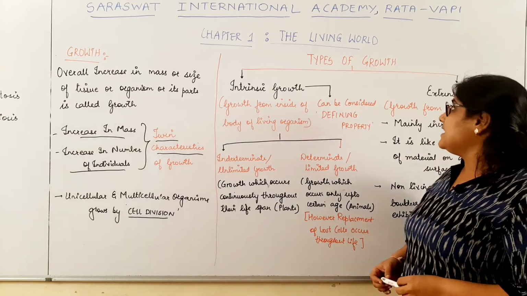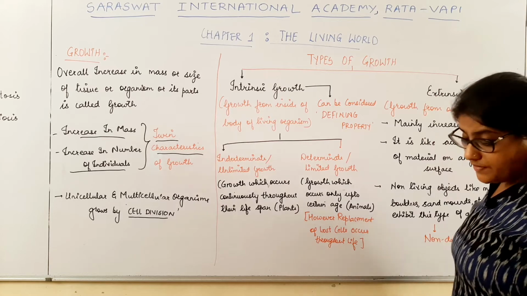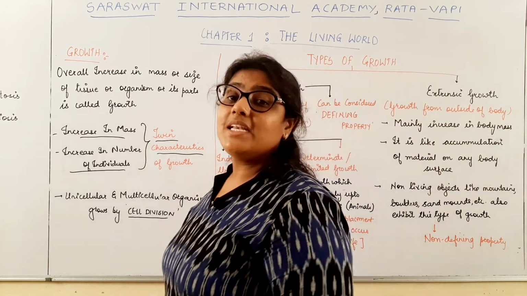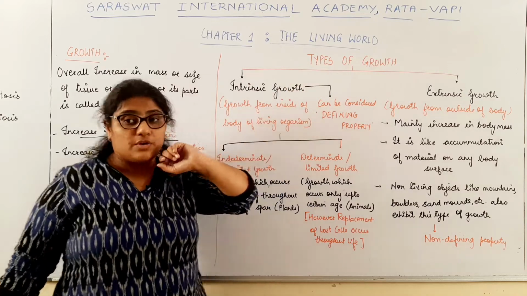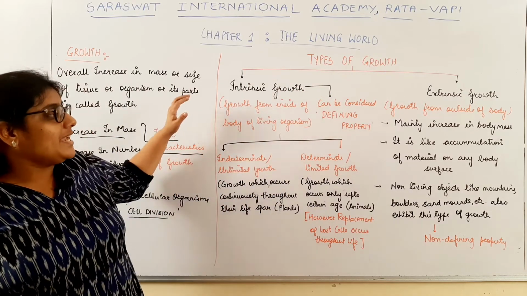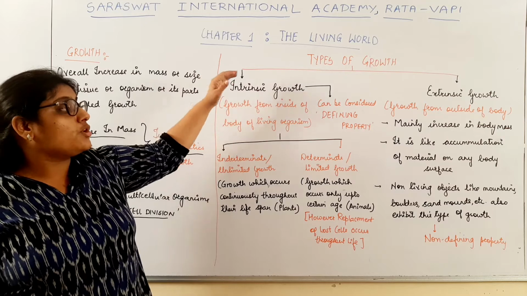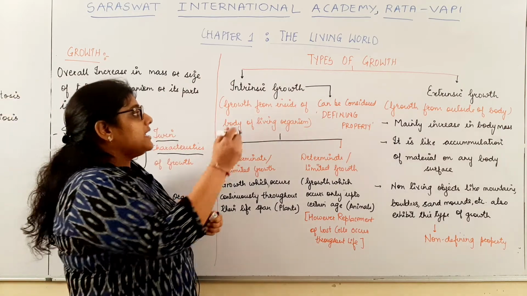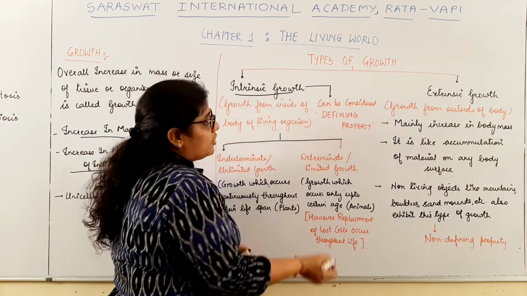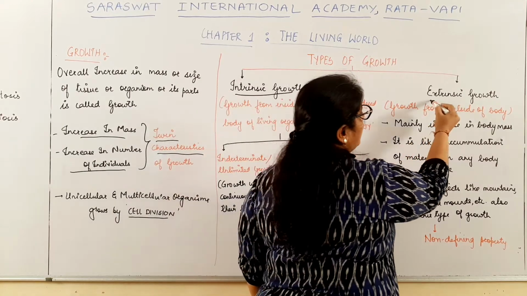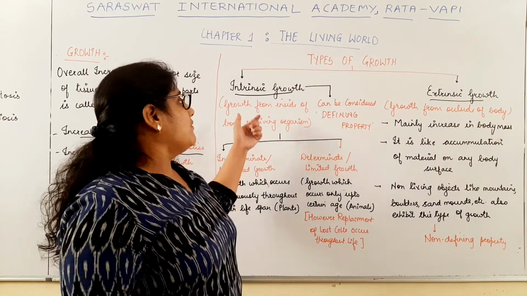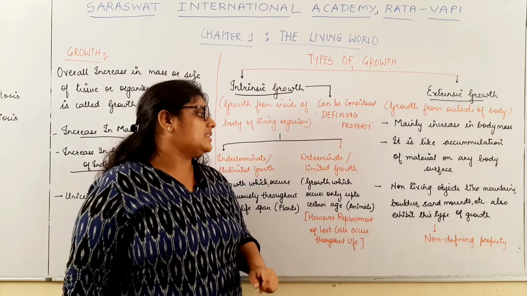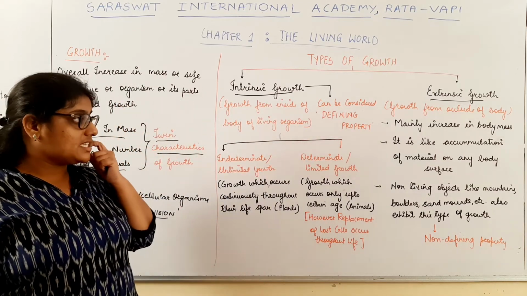Now, we will deal with how many types of growth there are, that is, the types of growth. When we divide growth, there are two types: one is intrinsic growth and another one is extrinsic growth.